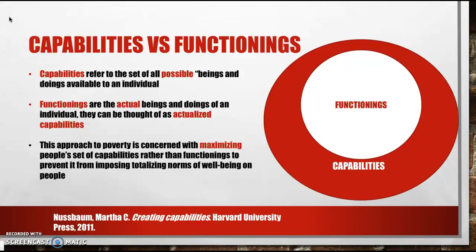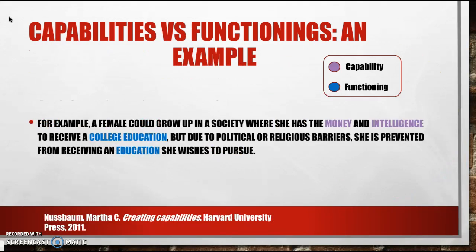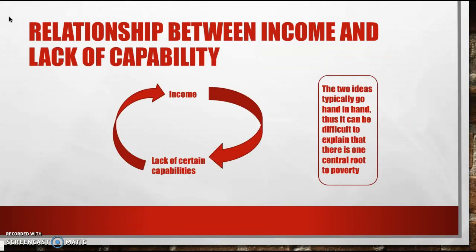For example, a female could grow up in a society where she has the money to afford a college education, but due to political or religious barriers, she is prevented from receiving an education she wishes to pursue, which would be the achievement or functioning. Our preference for understanding the capabilities and functionings of an individual is grounded in our motivation for the analysis in the first place, to understand how well people are actually doing.